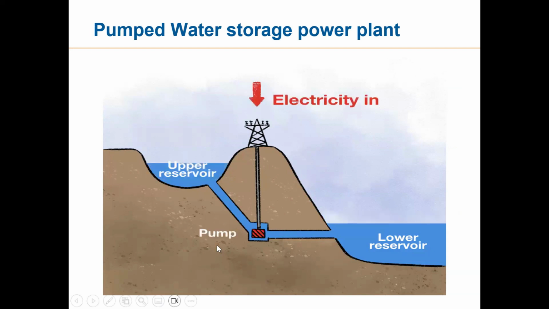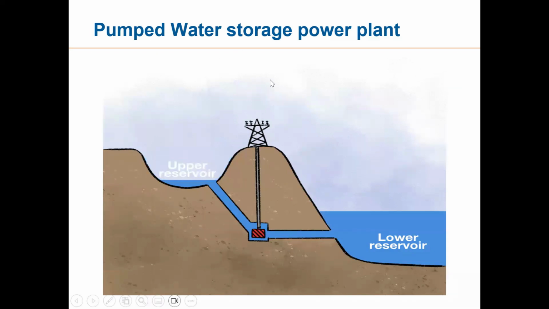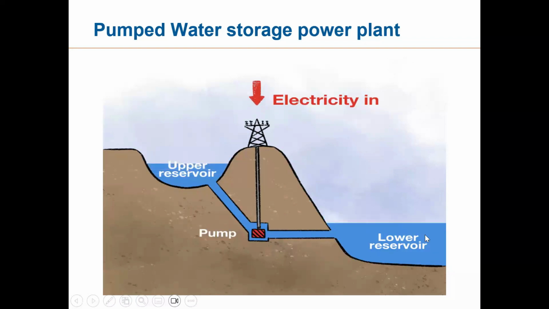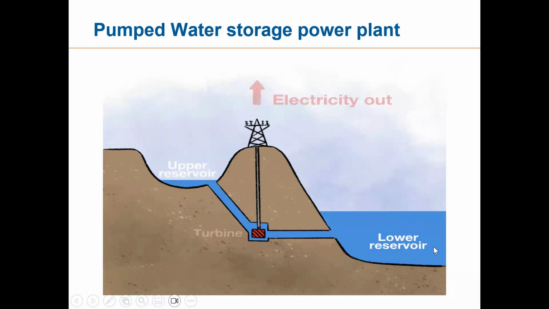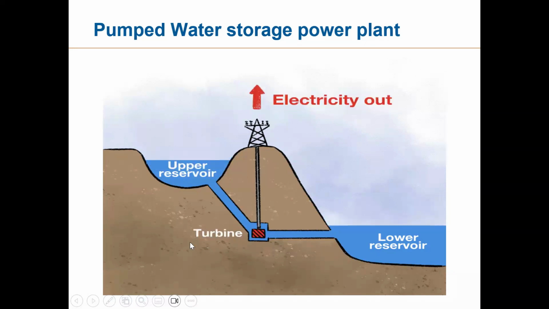Now you can see this is continuously going up and down. During daytime, the water is going up. At nighttime, water is coming down and electricity is generated. In daytime, electricity is consumed to run this motor. This turbine is a dual, reversible turbine. So it becomes a pump, and during night time, it becomes a turbine. Have you understood the concept of pumped water storage hydropower plant?